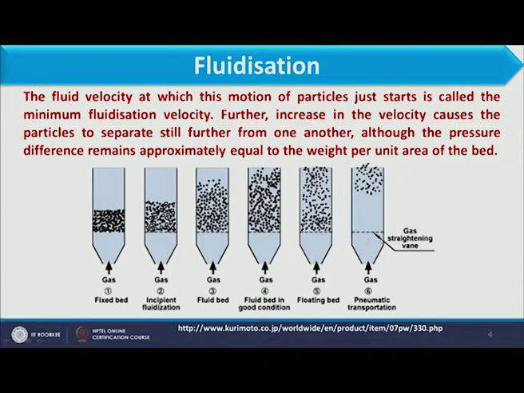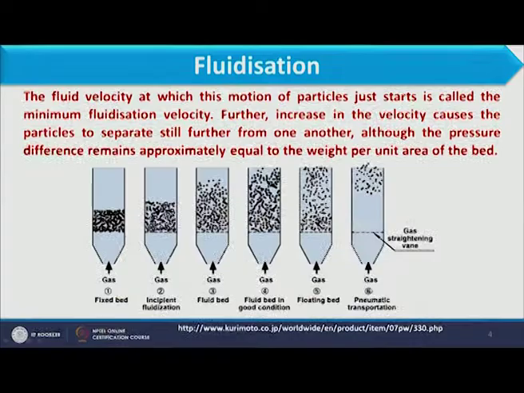In this condition, the particles are carried by the fluid, and this particular condition we call pneumatic transport. This is very important as far as chemical processes are concerned. When we have to carry solids from one position to another, pneumatic transport is important, and it is done by fluidization.